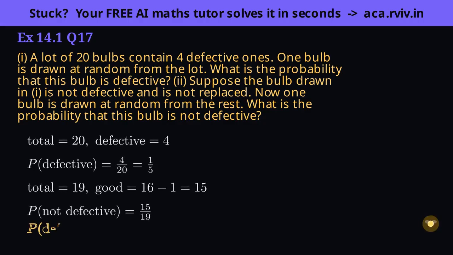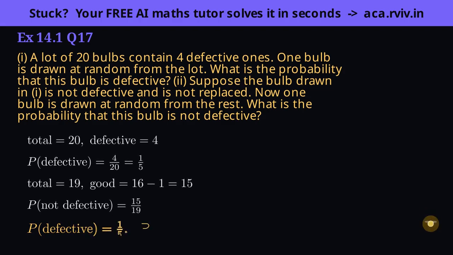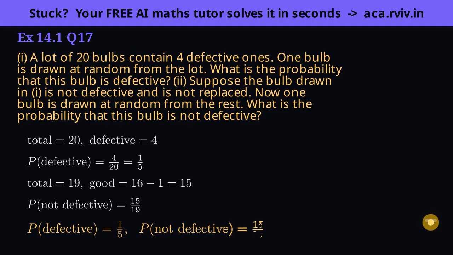Insight: drawn and not replaced always forces two updates before the next draw. Knock one off the total, and knock one off whichever group the removed item belonged to. Miss either and the fraction is wrong.